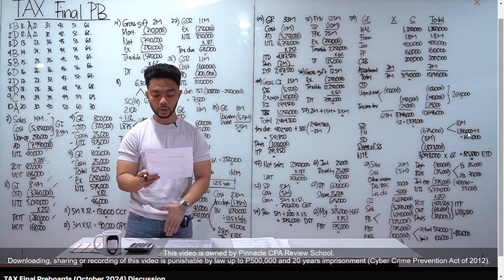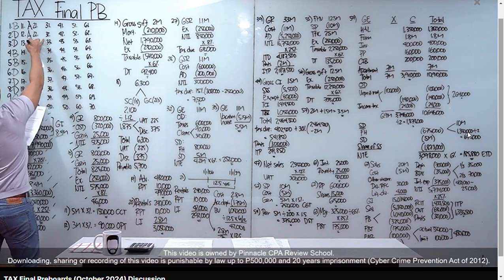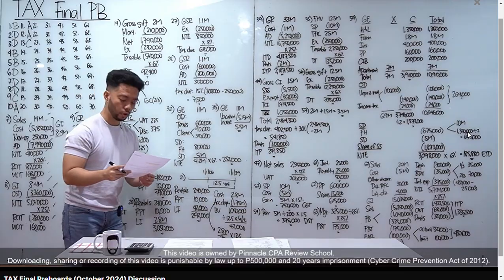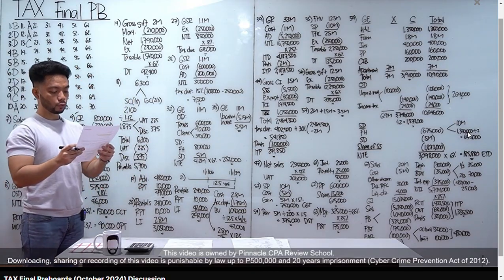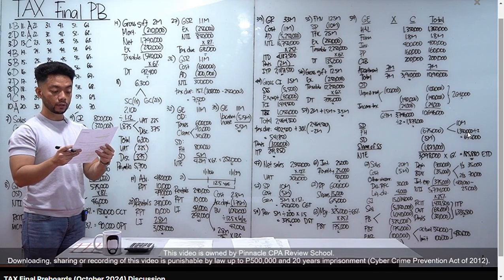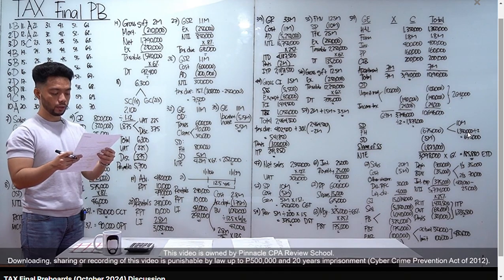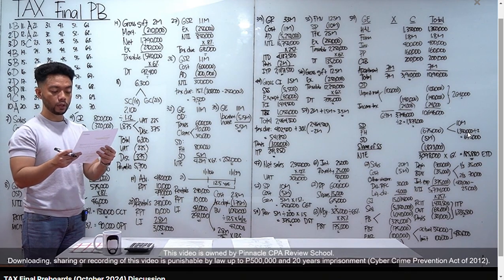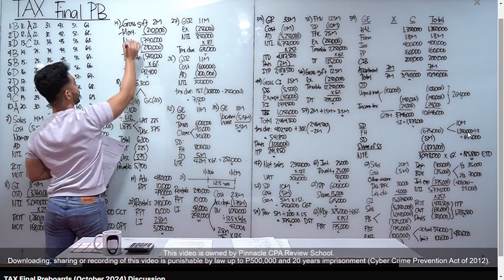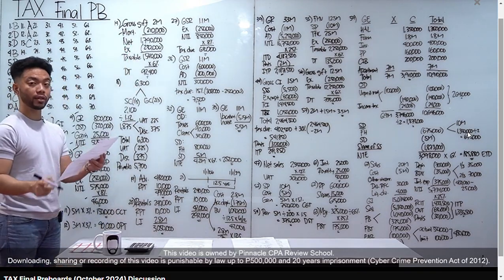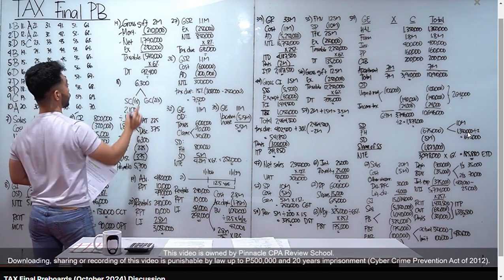At what date should the piece of land be valued for donor's tax purposes? Letter C, January 31, 2024. How much daw yung donor's tax due? So, ito yung solution natin sa number 14. The land had an unpaid mortgage of 200,000 and then unpaid realty tax of 10,000, both of which were assumed by the donee. The assessed value and zonal value, 2 million and 1 million respectively. Siyempre, assessed value natin is 2 million. Yung mortgage assumed by the donee, ang total niyan ay 210,000 yung mortgage plus unpaid realty tax. Ito yung net gift natin.